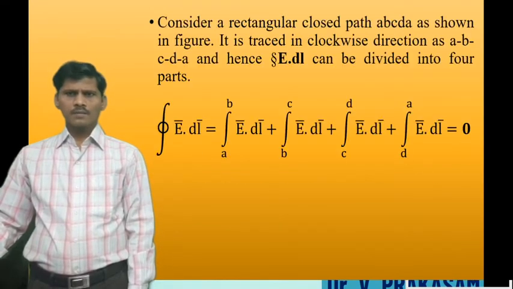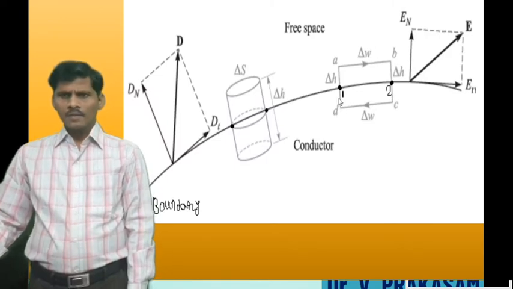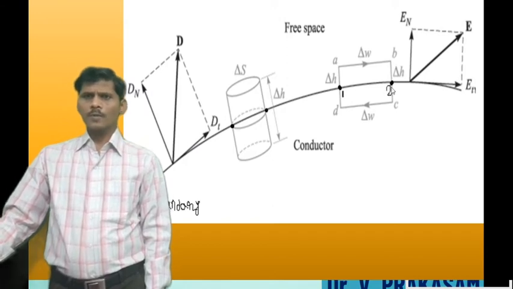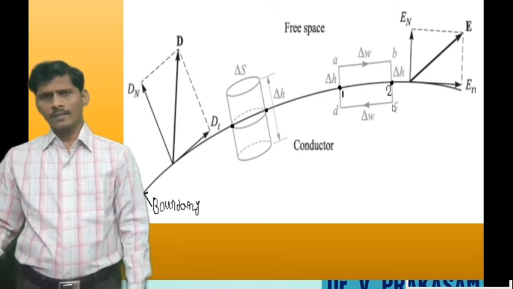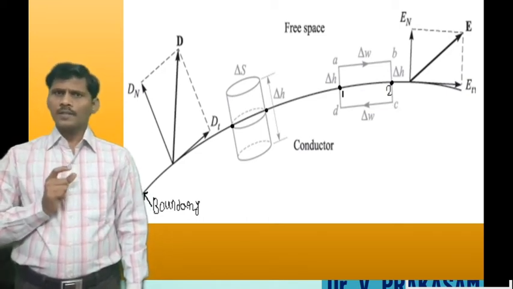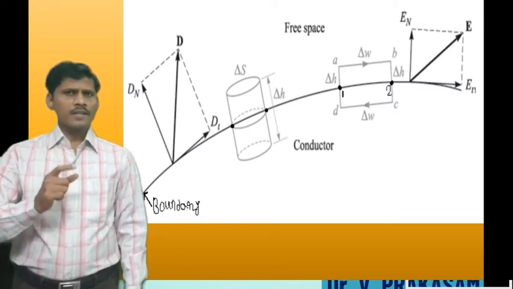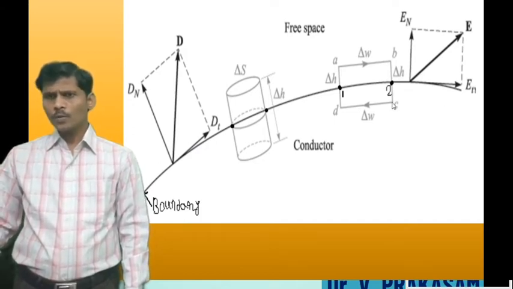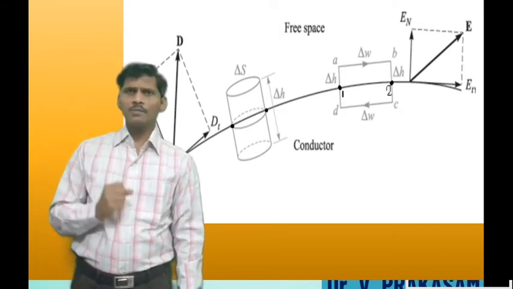So from the figure, this is the figure and this is the boundary line. This is considered as point 1, this is considered as point 2. So B to 2 is in free space and 2 to C is in conductor. According to the properties of the conductor, within the conductor, electric field intensity is 0. So path 2 to C is within the conductor, and that integral becomes 0.